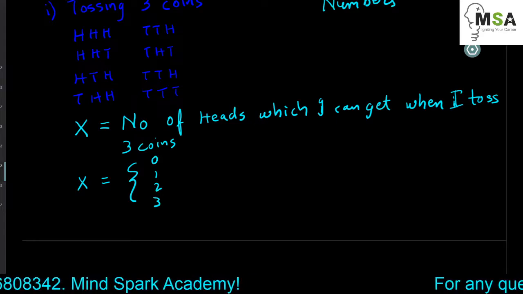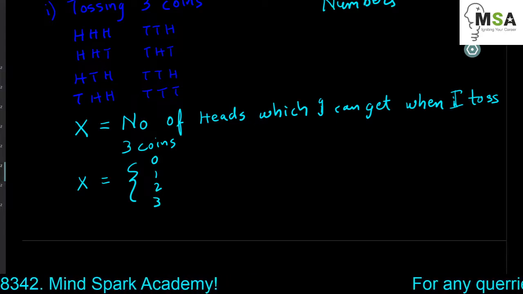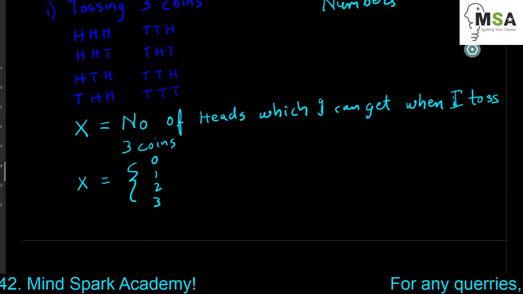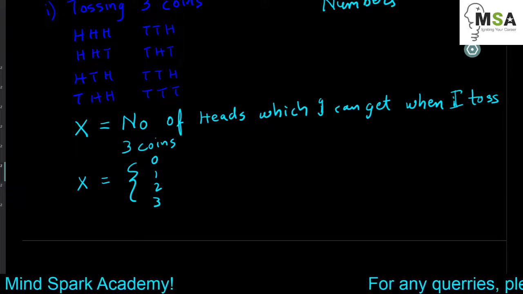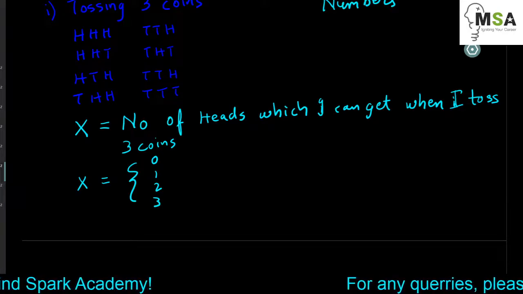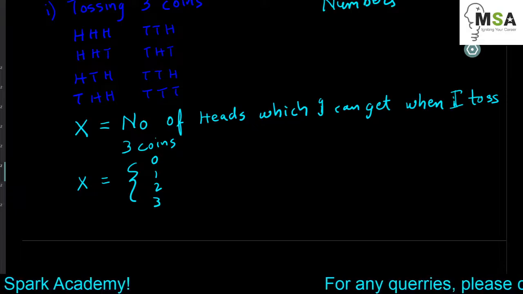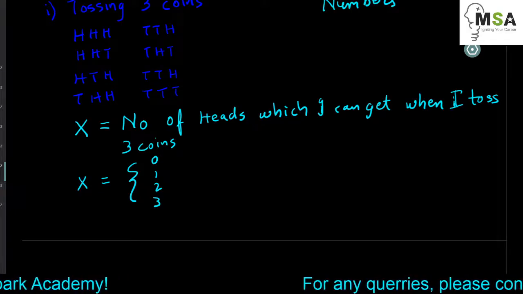X can assume the value 0 when there are 0 heads. X can assume the value of 1 when there is only 1 head, and x can assume the value of 2 when there are 2 heads, and x can assume the value of 3 when there are 3 heads.